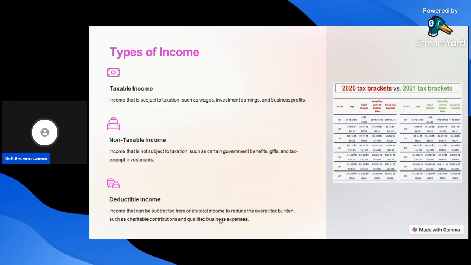Third one, deductible income. This is income that can be subtracted from one's total income to reduce the overall tax burden of individuals, such as charitable contributions and qualified business expenses. It is called deductible income. These are all the different types of income.